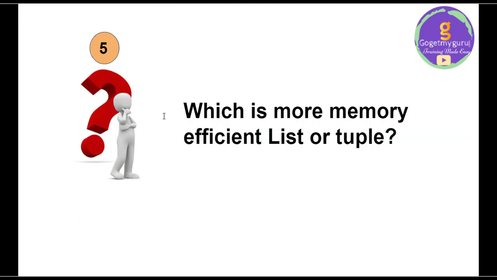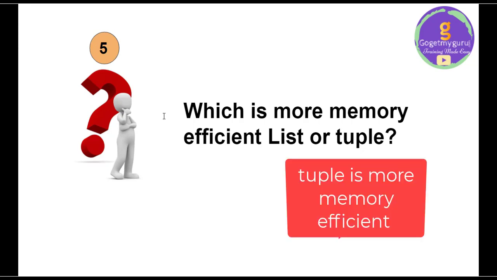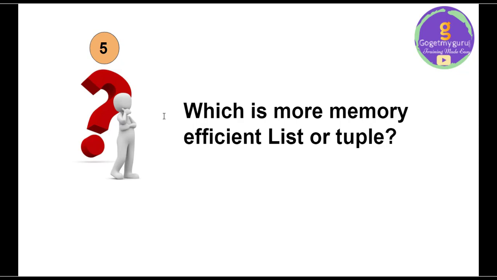The next obvious question you may get is, which is more memory efficient, list or tuple? Tuple is more memory efficient than list. The interviewer might ask you why. Because tuple is immutable and it takes less memory space compared to a list.